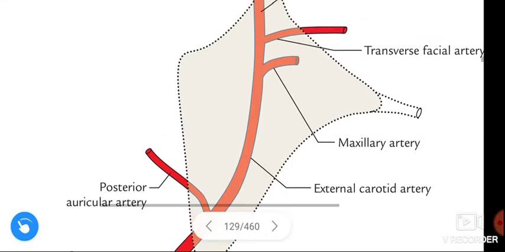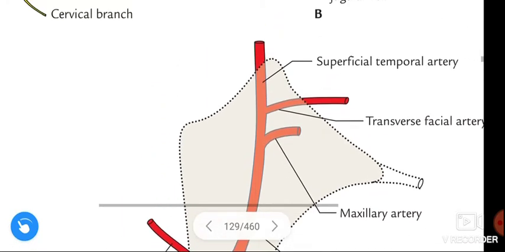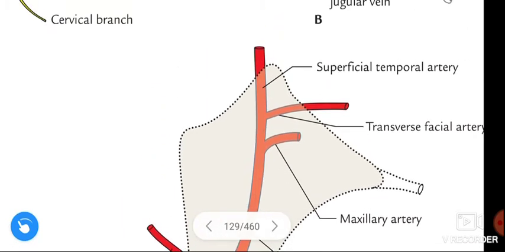See, this is the external carotid artery, and it divides into superficial temporal artery and maxillary artery. It divides like this. This is the superficial temporal artery and this is the maxillary artery.